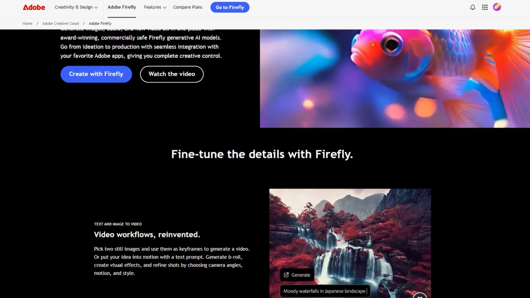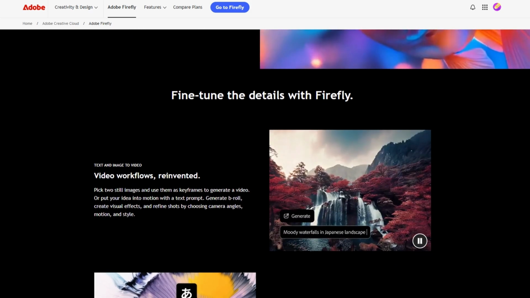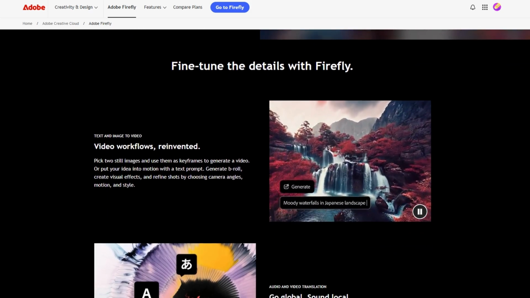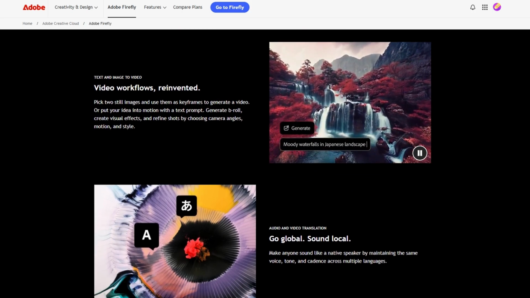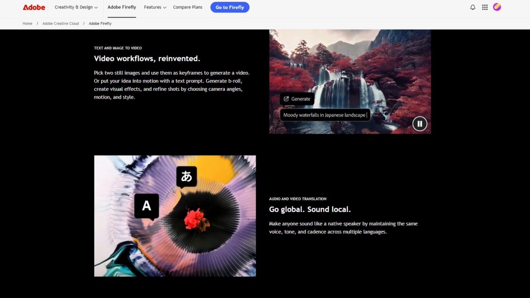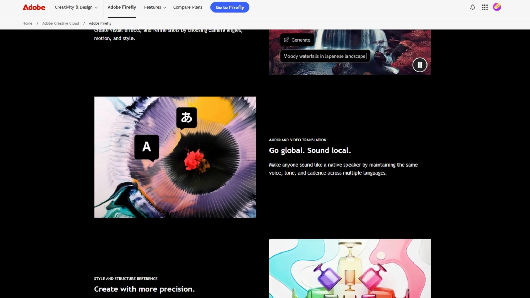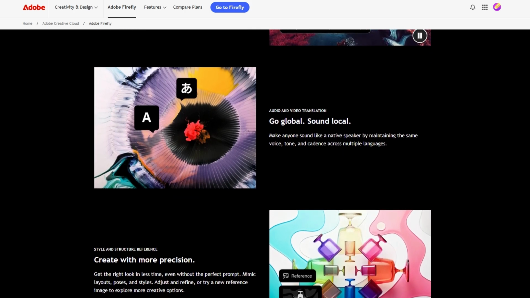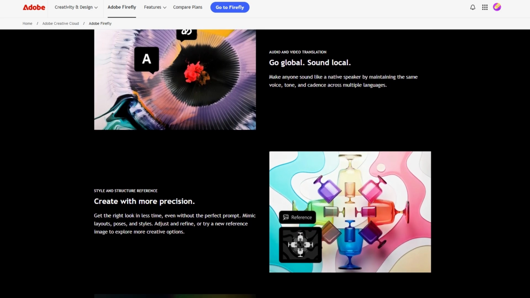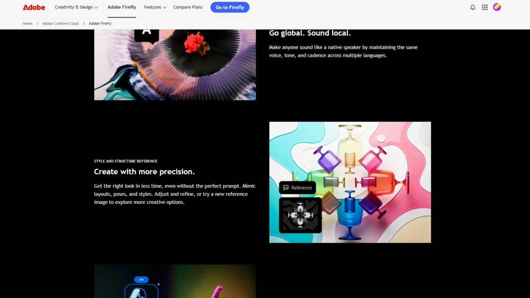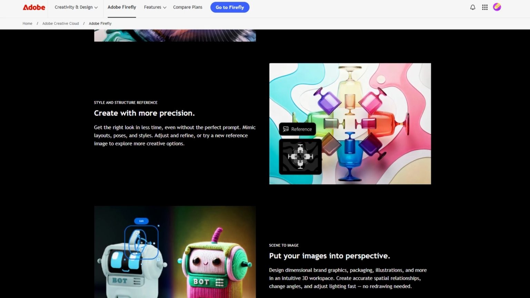The really exciting part about Adobe Firefly is that it allows anyone, whether you're a seasoned designer or someone just curious about AI, to create stunning images simply by typing a description. I mean, how cool is that? With just a few lines of text, you can generate intricate and beautiful images. Whether you're looking to create professional designs or just want to experiment with new visual ideas, Adobe Firefly is an incredibly accessible tool. It's a fantastic introduction to the world of AI-generated art, and it fits perfectly within Adobe's already impressive ecosystem of creative tools.